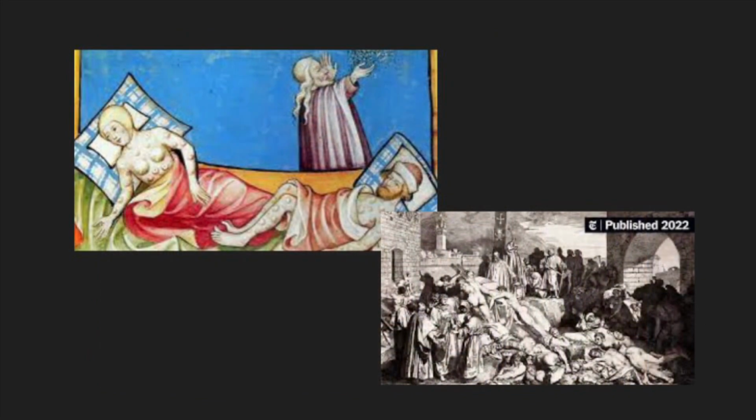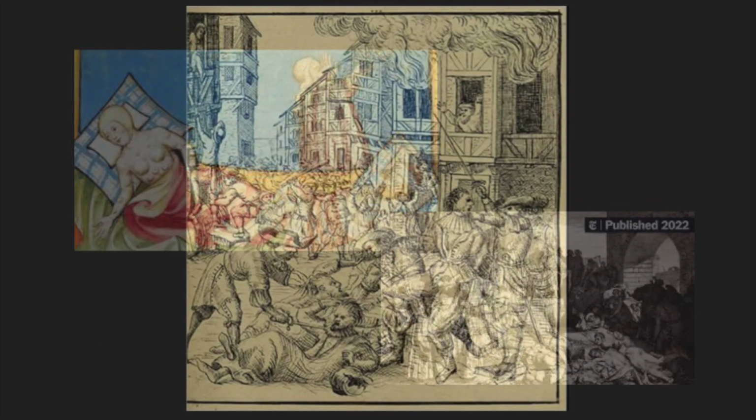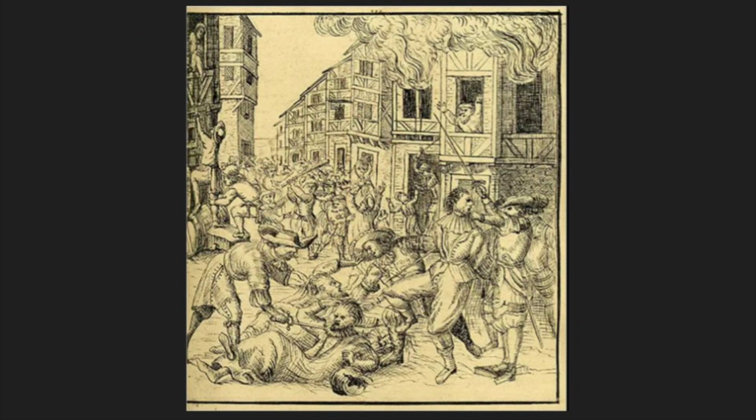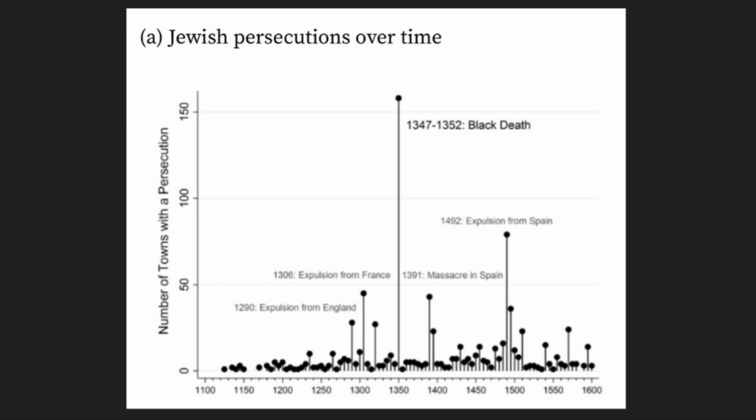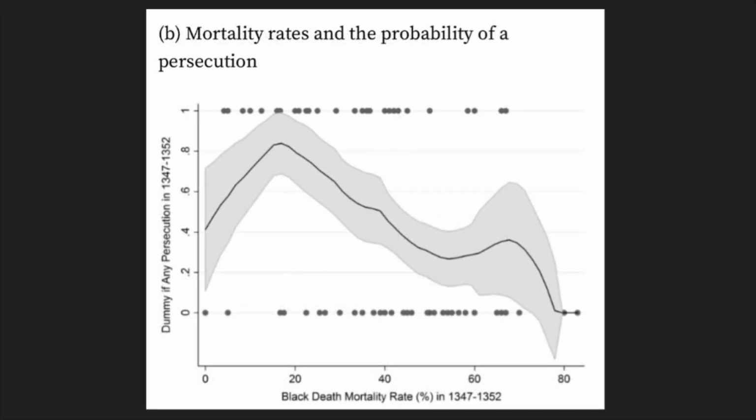Bubonic plague, or Black Death, wiped out 40% of Europe's population. During this period, half of the Jewish communities were killed or removed from their homes. As seen on the graph, the Black Death saw a huge spike in Jewish persecution during this time period. This would be the largest event of mass persecution until the Holocaust. This second graph shows as mortality rates increased, persecution increased.